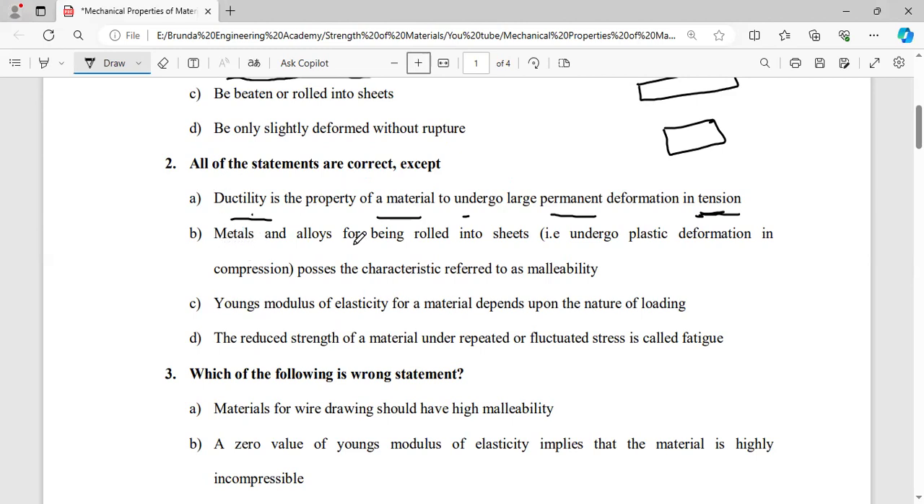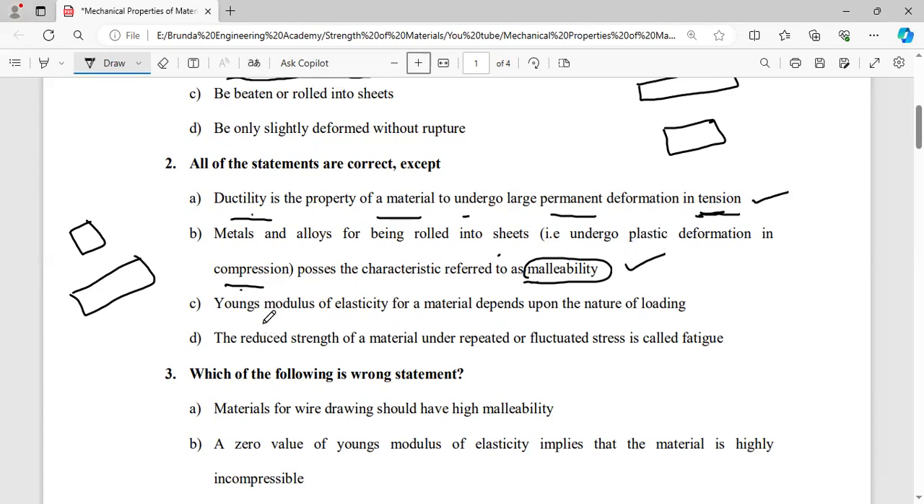Next one: metals and alloys can be rolled into sheets. Suppose it is a metallic component, it can be rolled into sheets. That means we have to apply the compression load. So metals and alloys being rolled into sheets undergo plastic deformation in compression. Plastic deformation is nothing but permanent deformation under compression. That property is called malleability. So these two are the correct statements.